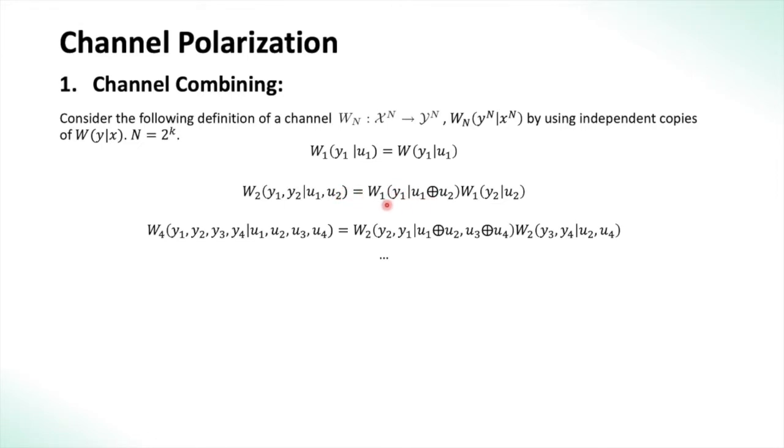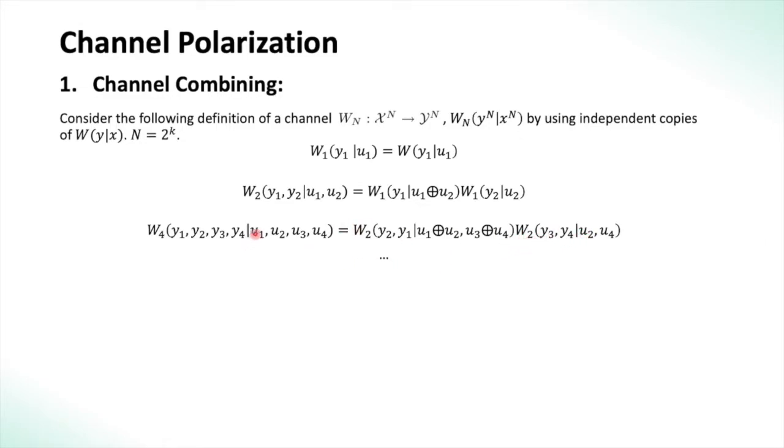To get the first channel W1 of Y1 given U1 XOR U2. Then this is multiplied by W1 of Y2 given U2. We again go forward and define W4 recursively using W2, the definition of W2. And again, you see here the neighboring bits are XORed. So U1 and U2 are XORed, U3 and U4 are XORed, and the even bits are sent to the next channel, or the next independent copy of W2.